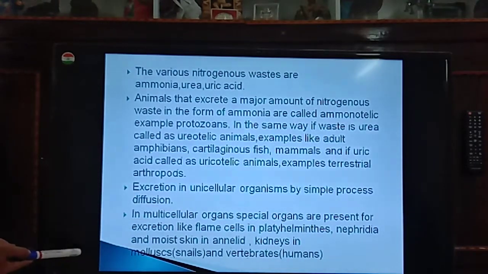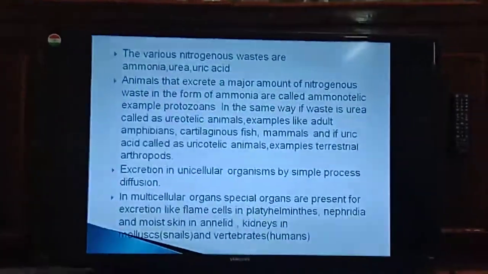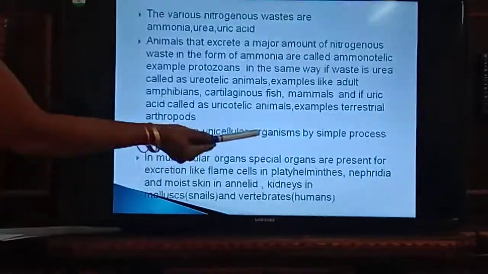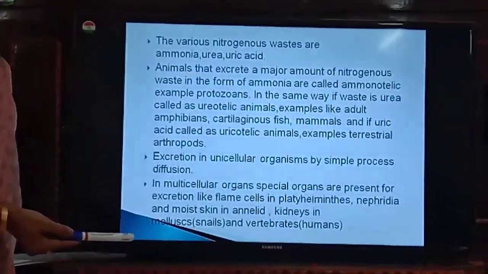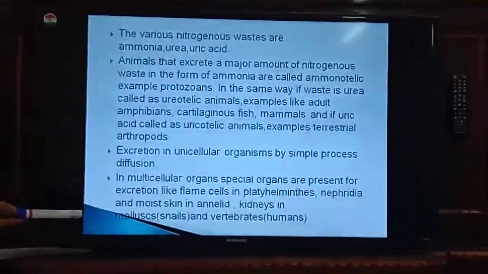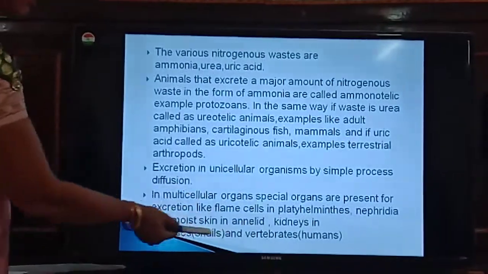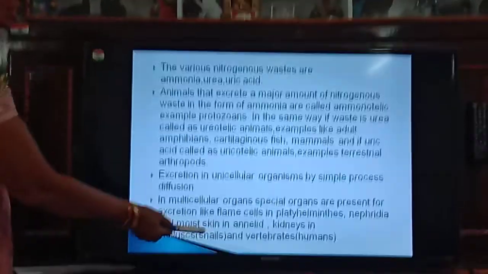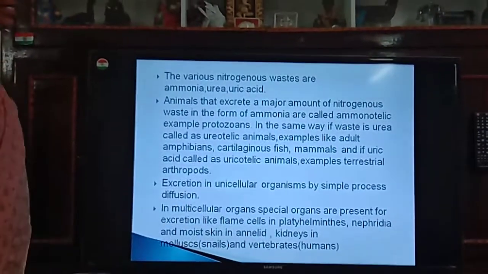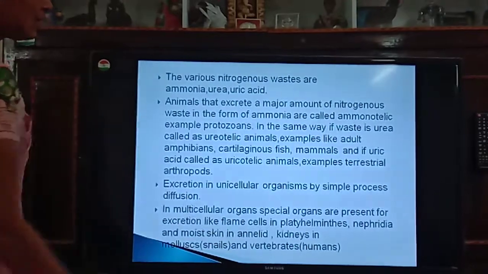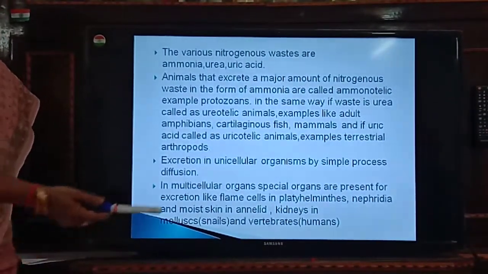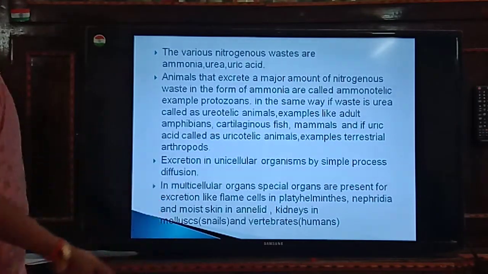They have excretory organs called flame cells. And coming to Annelida, they have nephridia and moist skin. With the help of nephridia and the moist skin, they do their excretory work. And coming to mollusks, that is all shelled animals, example snail, and vertebrates like humans, kidneys are the main organs in the excretory system. Okay, now we'll go with the next slide.